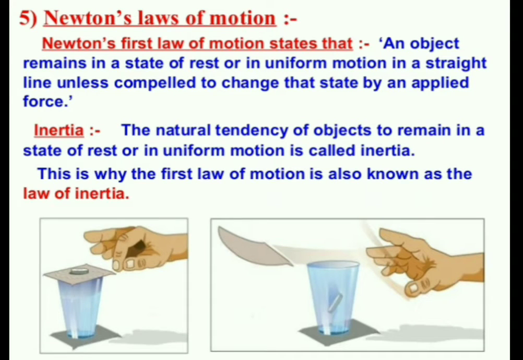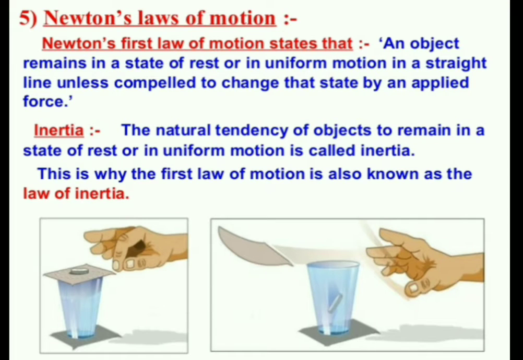In the previous class we already started Newton's laws of motion. In that, we have completed the first law, Newton's first law of motion.